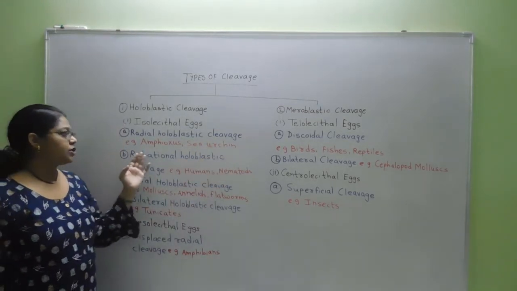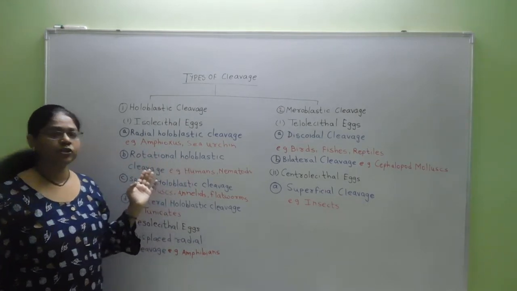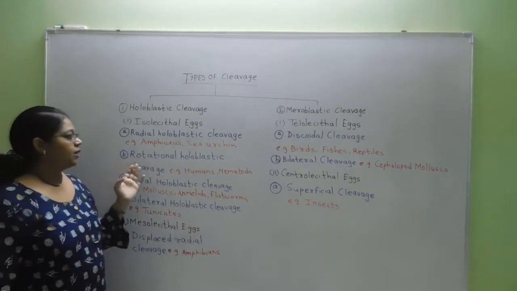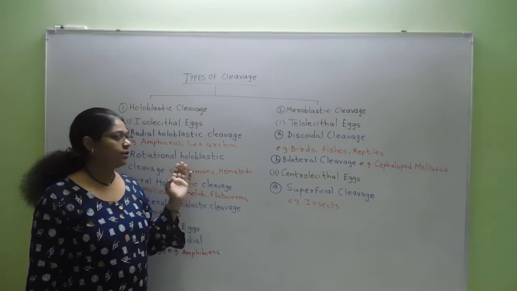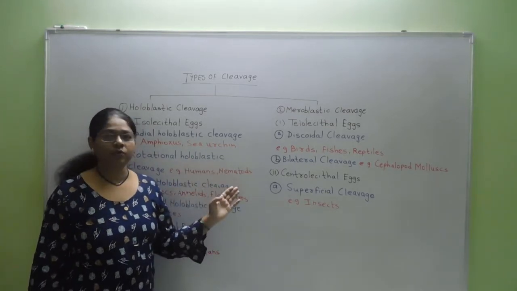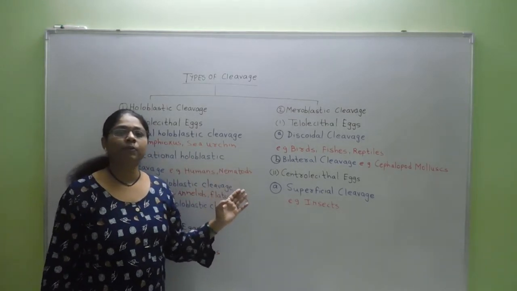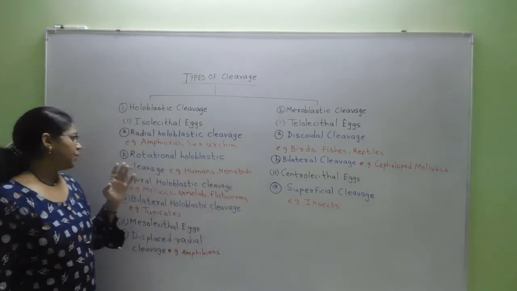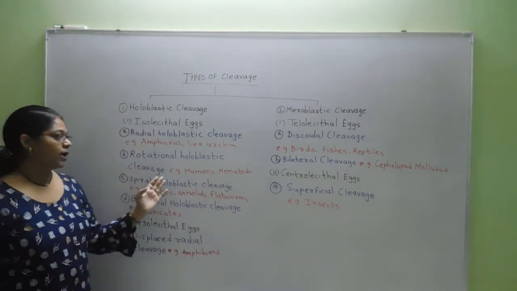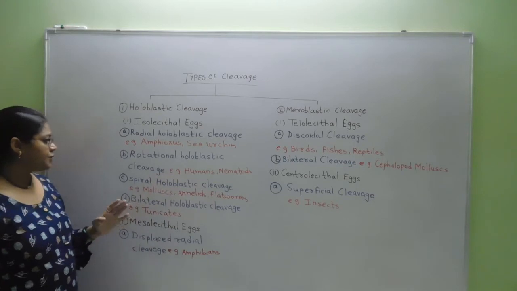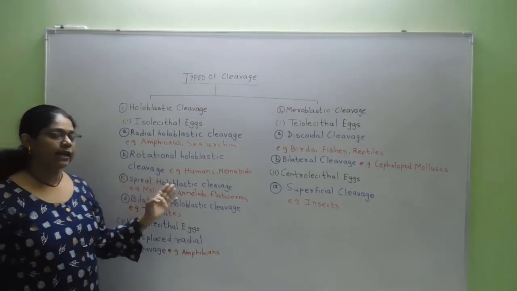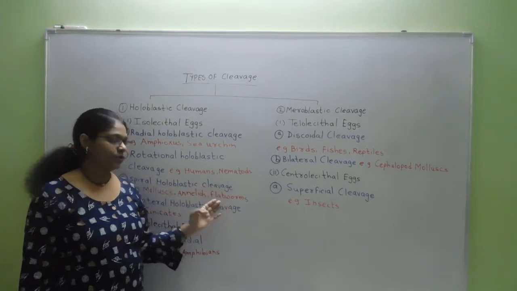Next is the rotational holoblastic cleavage. It takes place in humans, that is in mammals, and in nematodes. In the nematodes, the example is C. elegans. Then spiral holoblastic cleavage. It takes place in mollusks, annelids and flatworms.